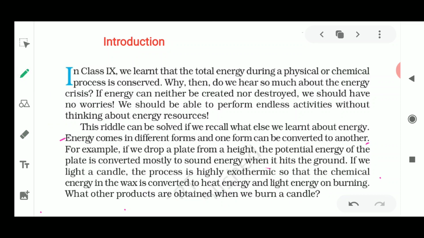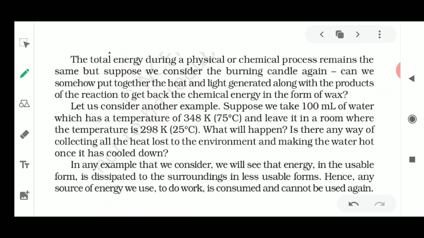Next we will see that the total energy during a physical and a chemical change remains the same. But suppose we consider the burning of a candle again. Somehow we put together the heat and light energy which is generated along with the products of the reaction, to get back the chemical energy in the form of wax. It is saying that when the candle is burning, it is an example where fuel is being burnt, and then, what happens?